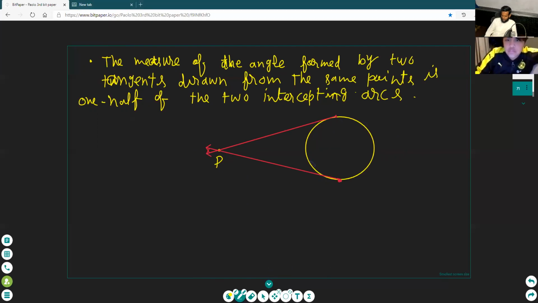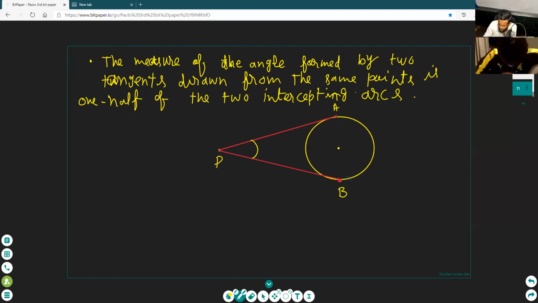Okay. What is the angle between two tangents? Make the angle. This is the angle. Make the line. This shows the angle. Okay. This is the central angle. Give them names A and B.